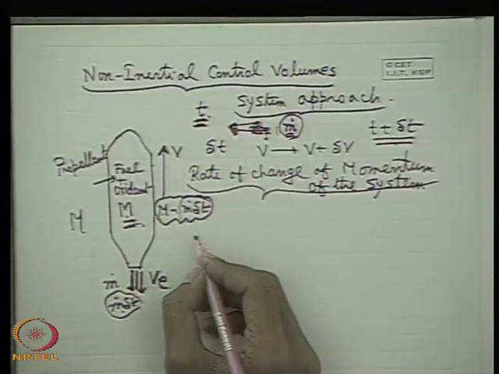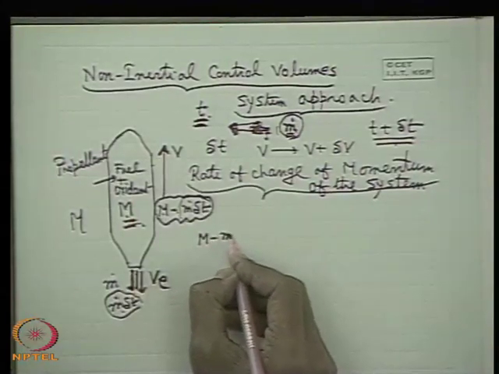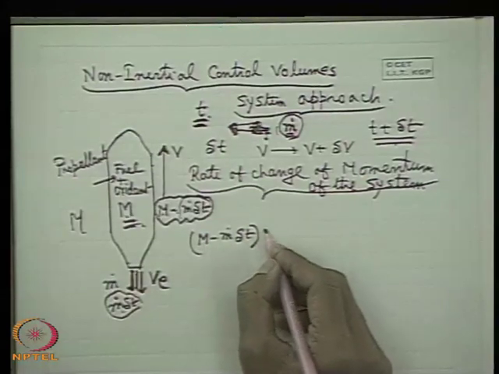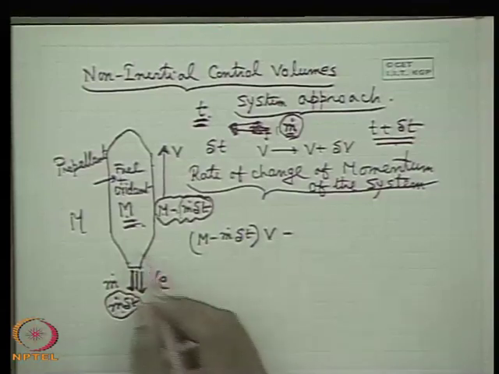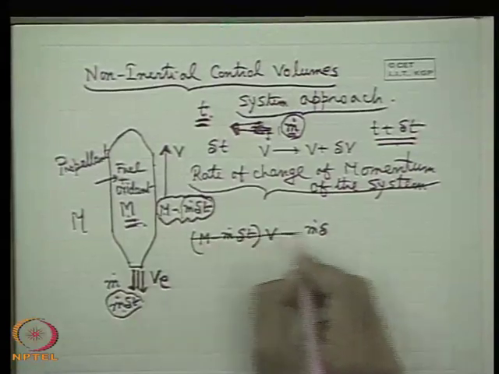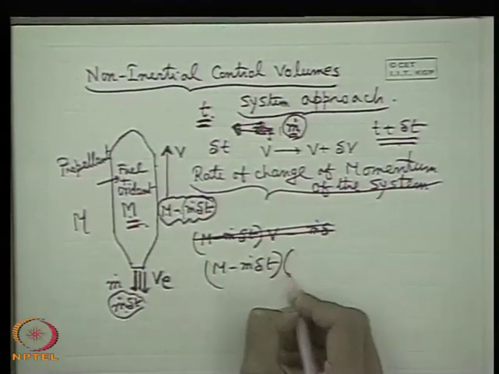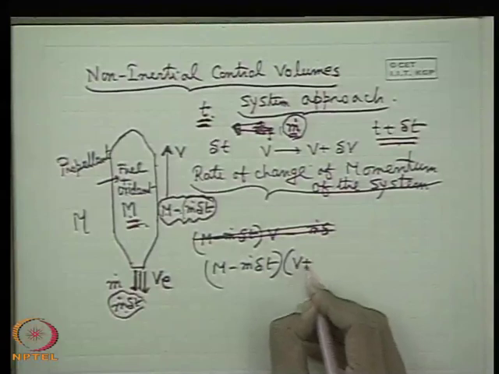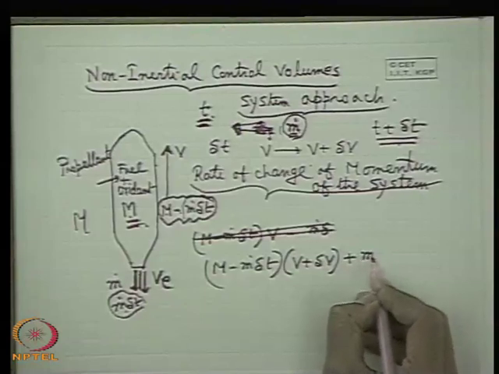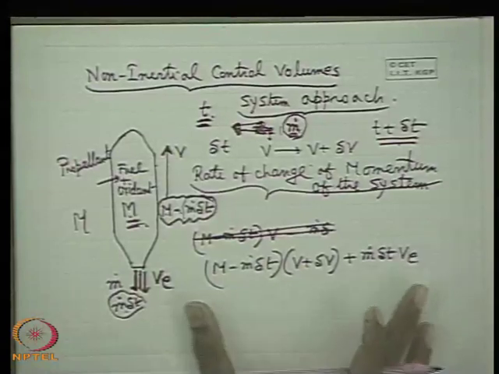So, therefore, the momentum of the system at time t plus delta t is (m minus m dot delta t) into (v plus delta v), since this mass now has a velocity v plus delta v, plus m dot delta t with velocity v e. So, this is the momentum.